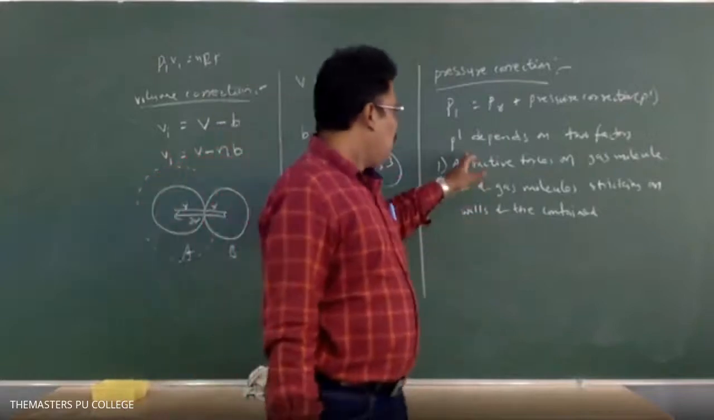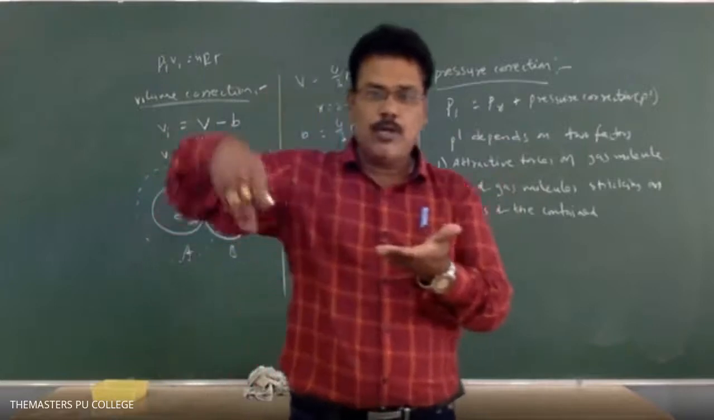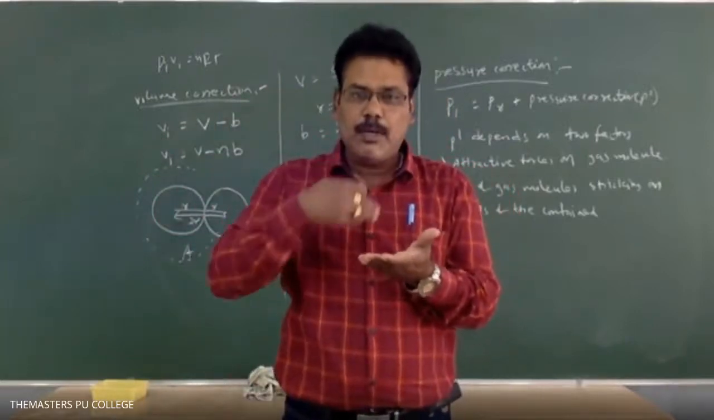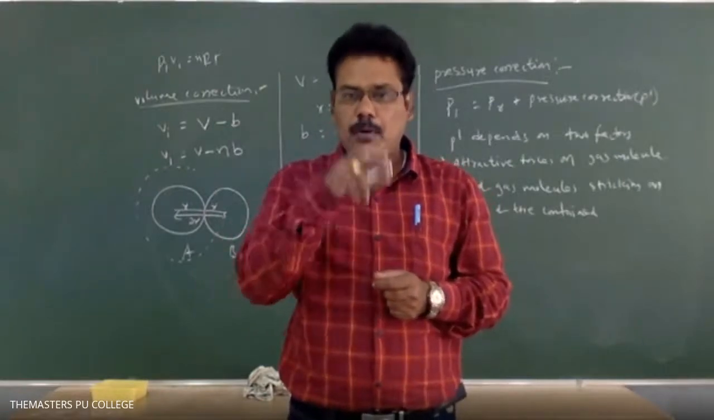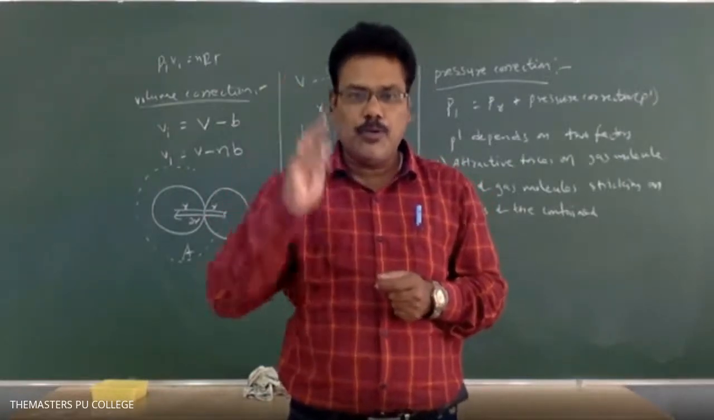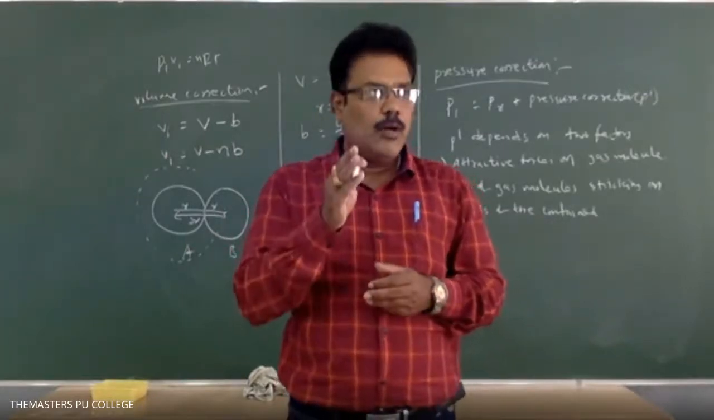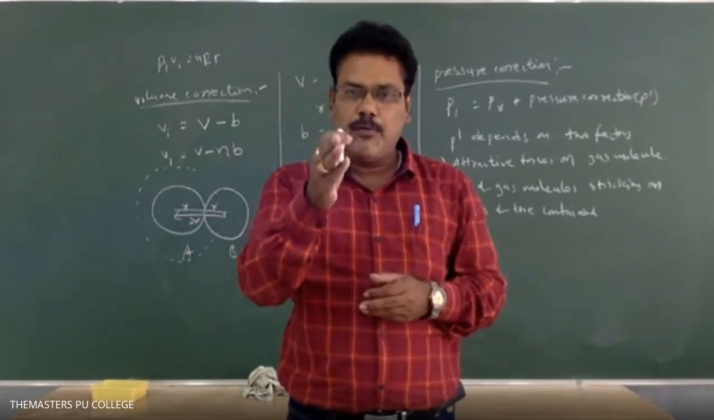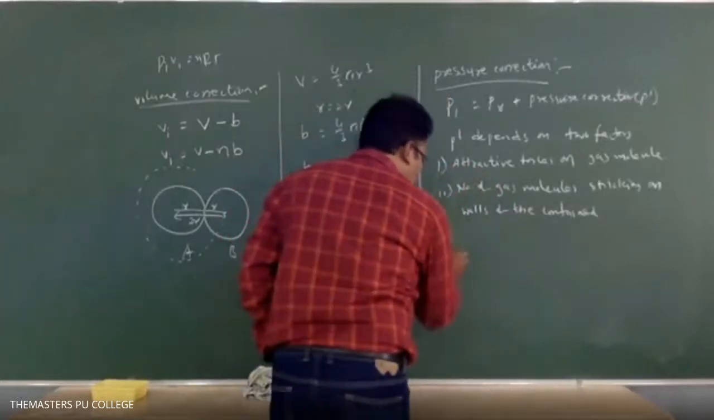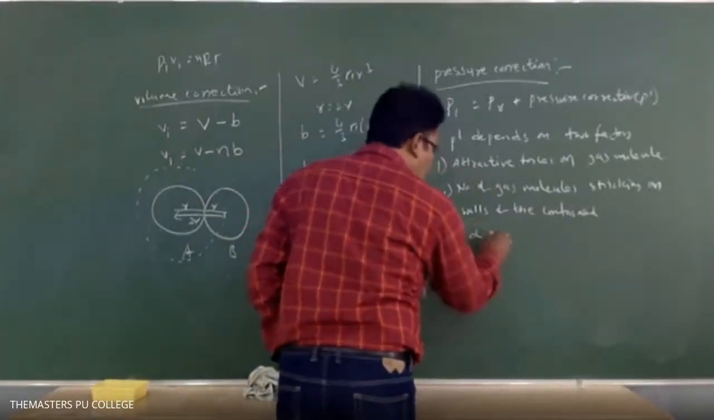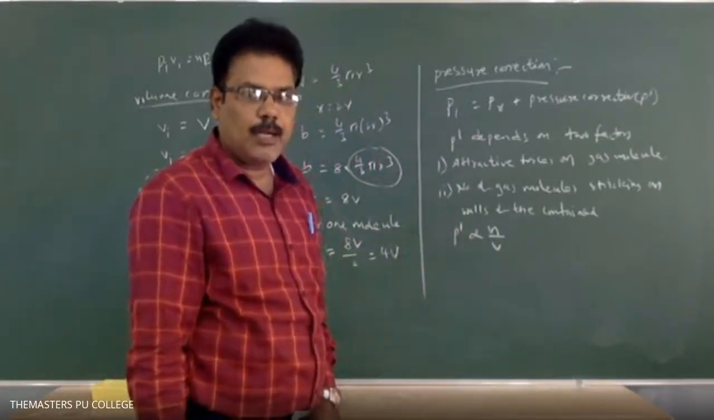Right, for example, if there is one gas molecule, the attractive forces are due to the surrounding molecules. So that attractive force depends upon the number of surrounding molecules, that means the number of surrounding molecules present per unit volume. So the number of gas molecules per unit volume depends upon concentration. That means P dash, the first factor, is proportional to concentration, which can be represented with n by V, number of moles per liter.